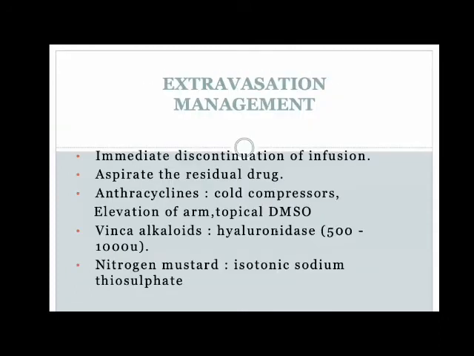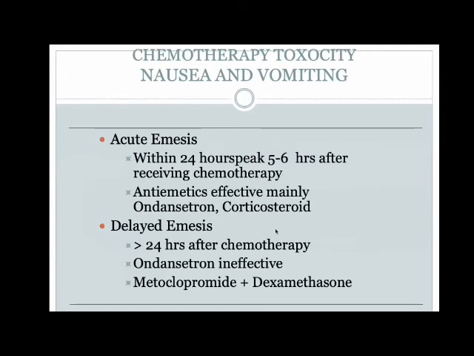Of course, I think we're having a class on supportive care where we can discuss all of these complications in a little more detail. The other most common thing which you will be encountering is emesis. There are categories of emesis, but at least the basic knowledge: acute emesis usually happens within the first 24 hours of administering chemotherapy and peaks at 5 to 6 hours.